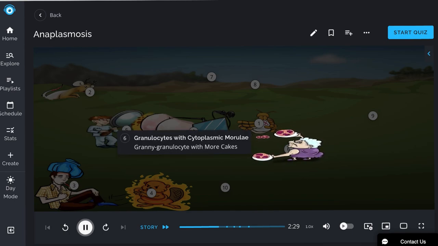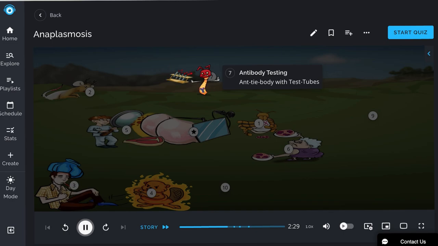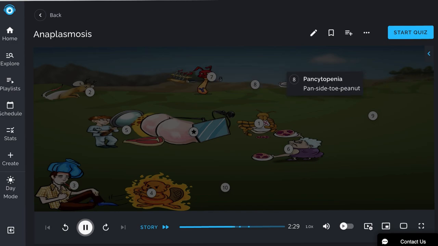Peripheral blood smear in these patients will reveal granulocytes with cytoplasmic morulae, shown here by grainy granulocyte with more cakes. These have a classic mulberry appearance. Antibody testing confirms the diagnosis, represented by the antibody with test tubes. This is usually an IgG against the Anaplasma antigen. On CBC, patients may demonstrate low cell counts or pancytopenia, represented by the pan-side-toe-peanut.